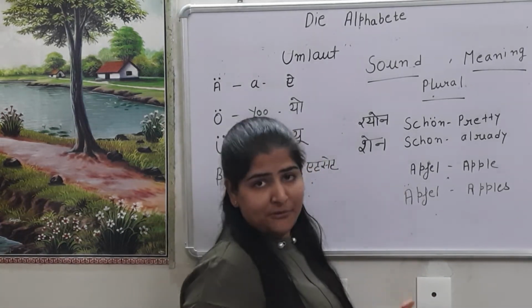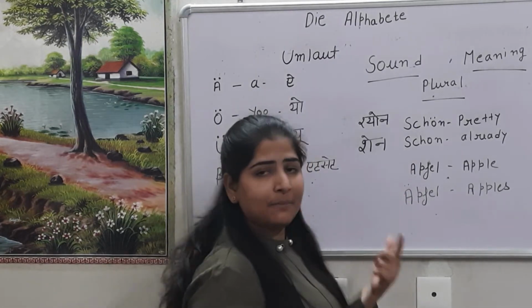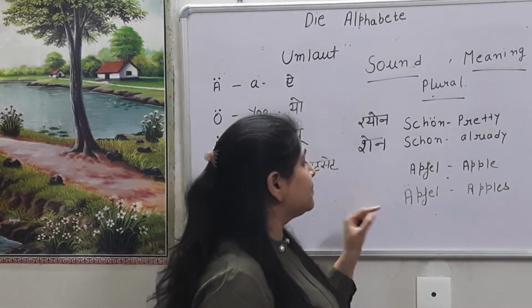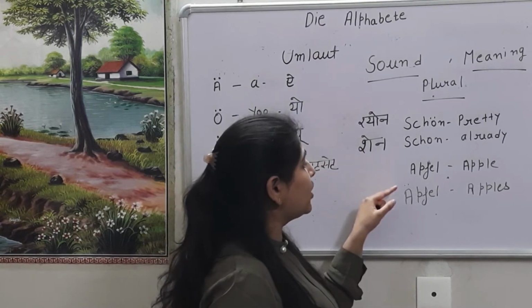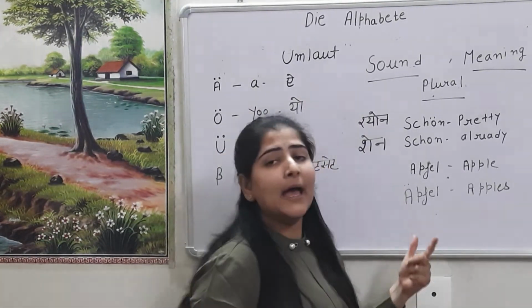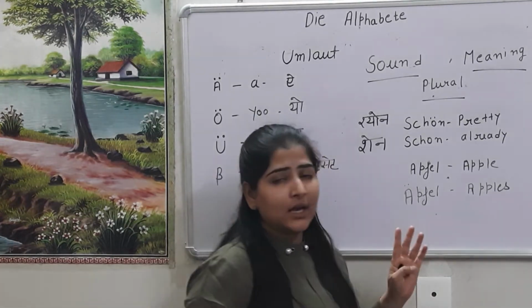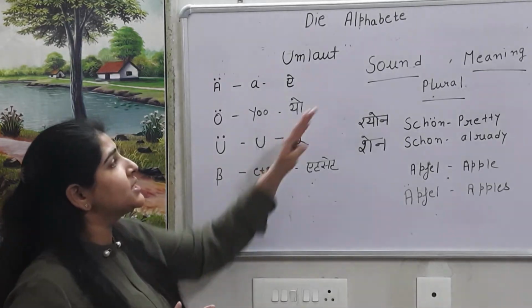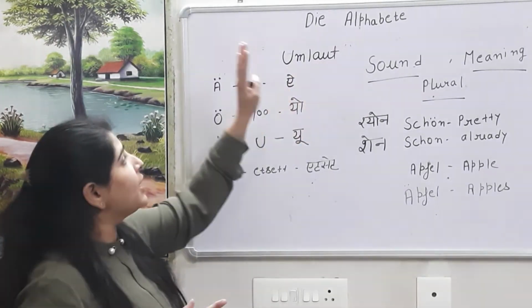Then apfel, we have learned apfel, it's apple, but when I put umlaut sign on a, it becomes apfel. Apfel becomes apples. So this symbol is very important. It can change these three things. We have to learn this.